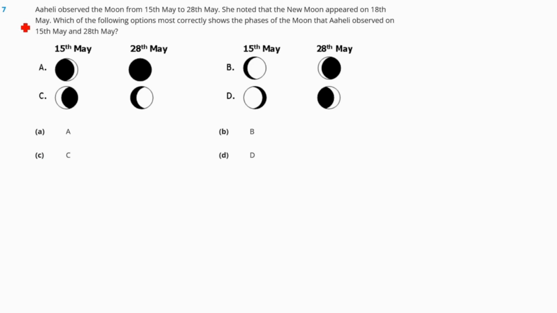Question number 7. Aheli observed the moon from 15th May to 28th May. She noted that the new moon appeared on 18th May. Which of the following options most correctly shows the phases of the moon that Aheli observed on the 15th May and 28th May? From here you can understand, from 15th May to 28th May, she noted that the new moon appeared on the 18th May. 18th May is the new moon. So what is the time gap between 15th and 18th?